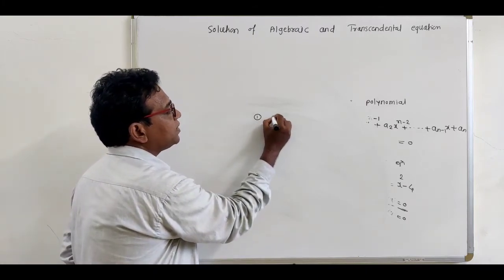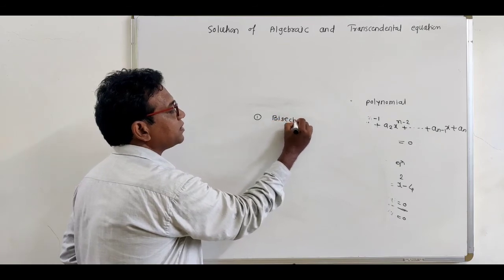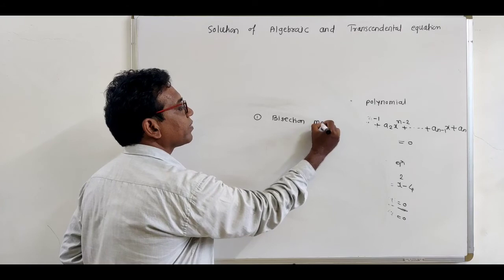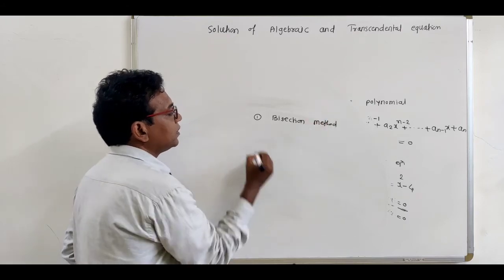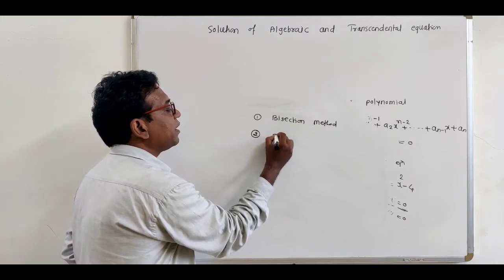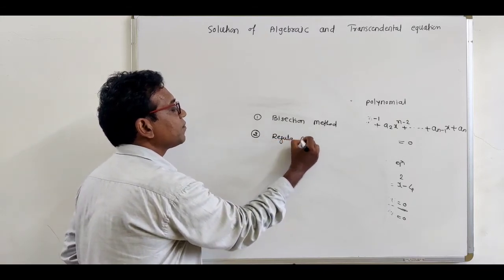So the first method is the bisection method for finding the root of the equation. Second numerical method is the Regula-Falsi method.